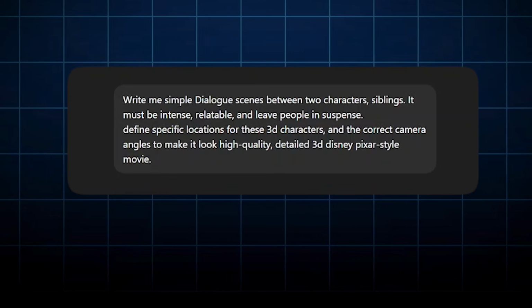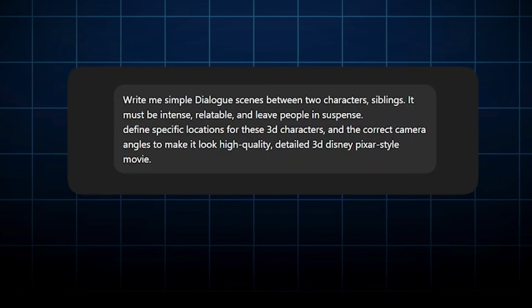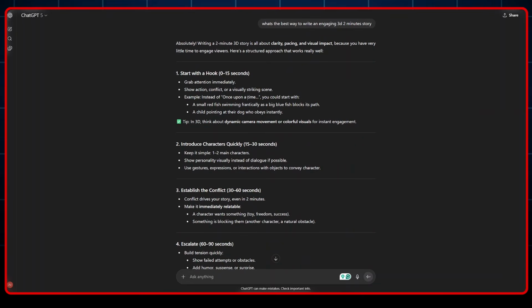I told ChatGPT I wanted a 3D emotional short movie. I asked it to help me define who the characters are, what they feel, and how light and sound would evolve with their emotions. And this was the basic prompt that you can give to AI. If you have no idea how to write a script, you can start by asking ChatGPT, what's the best way to write an engaging 3D animated short film? And ChatGPT will provide you with the necessary details that help create a 3D cinematic short film.